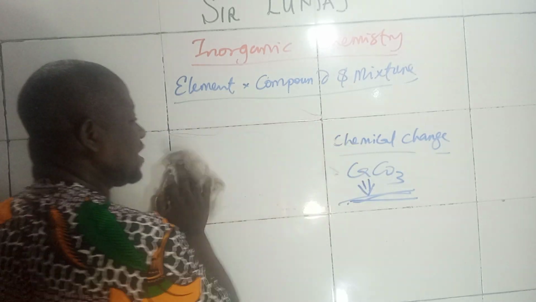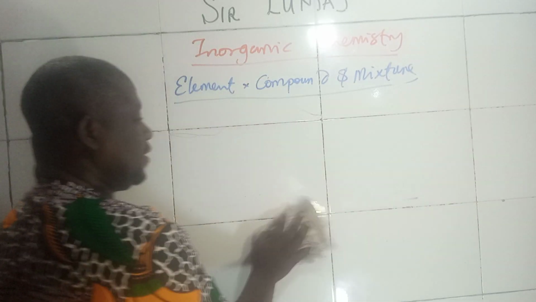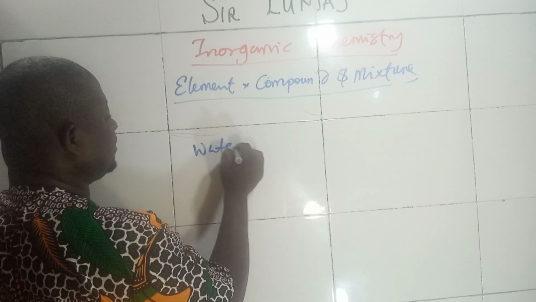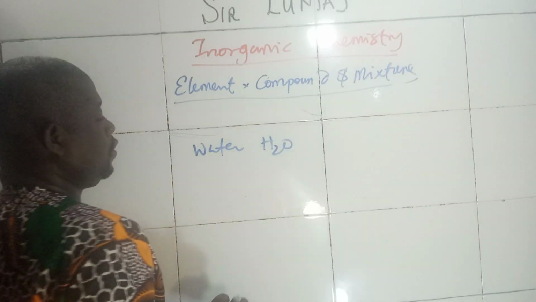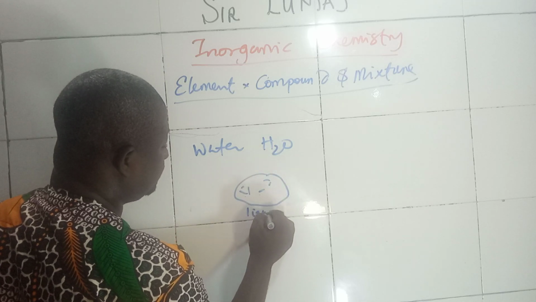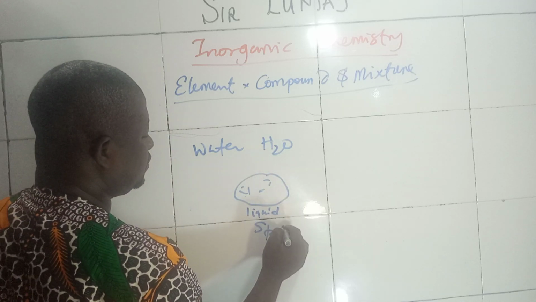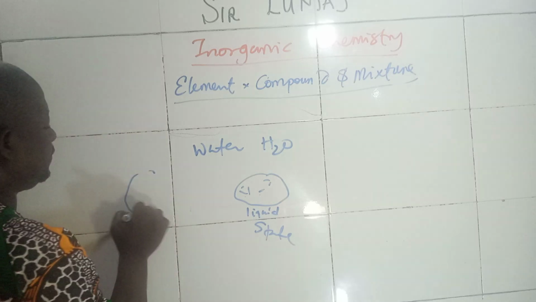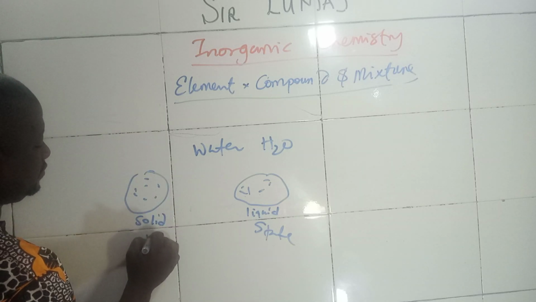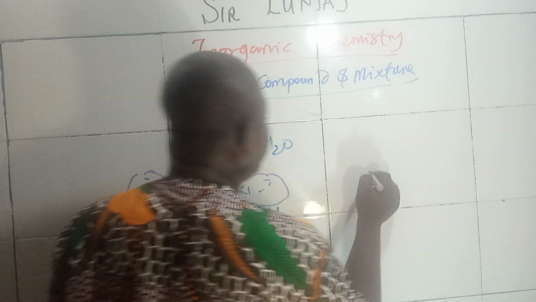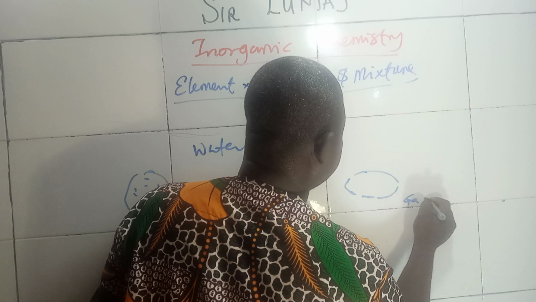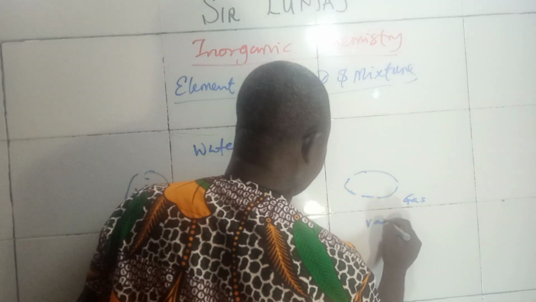At this point, let me use this one to explain. Please don't miss my physics class. If you look at water, that's the H2O. Water in liquid state. You can have water in solid state, that's your ice. You can have water in a gaseous state, that's vapor.